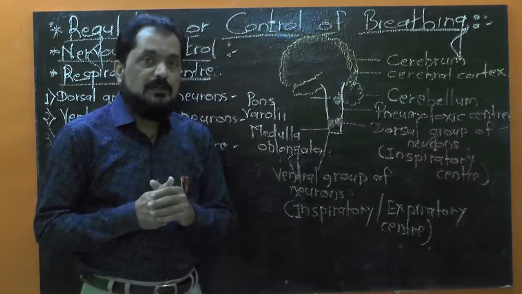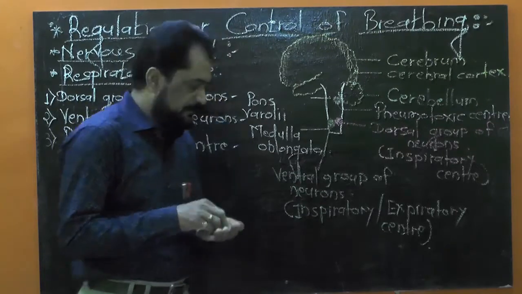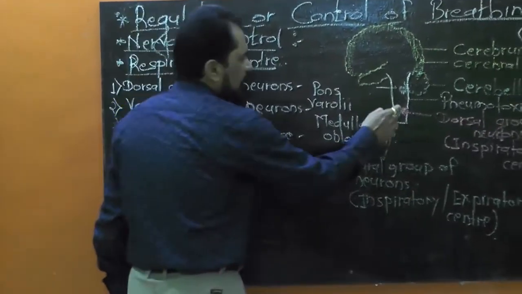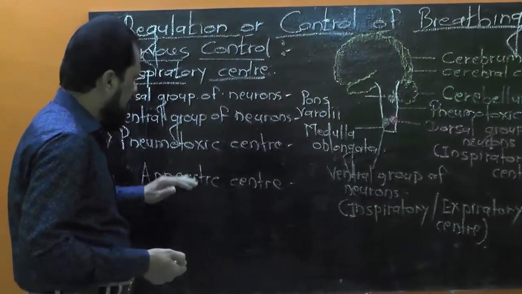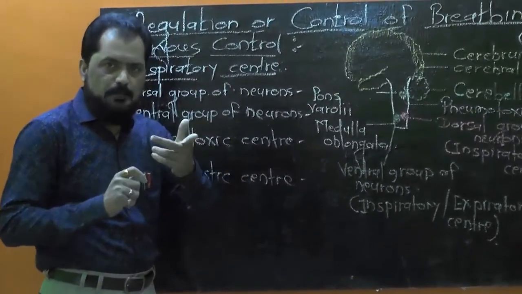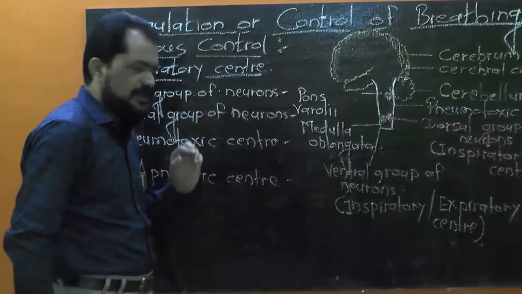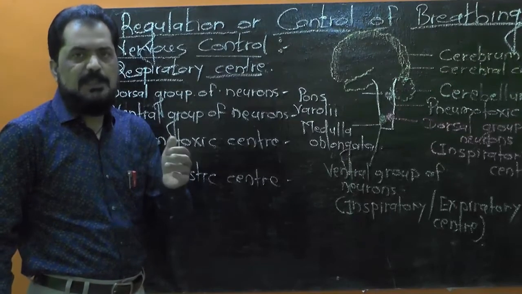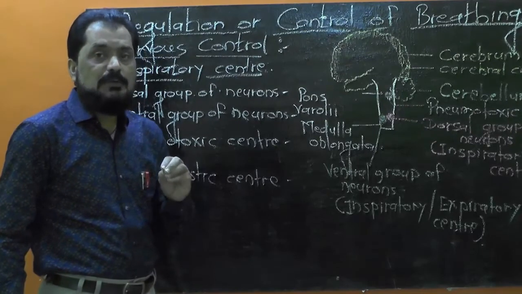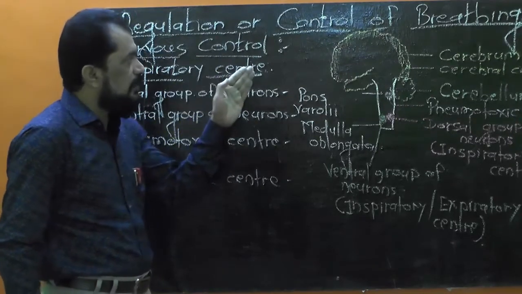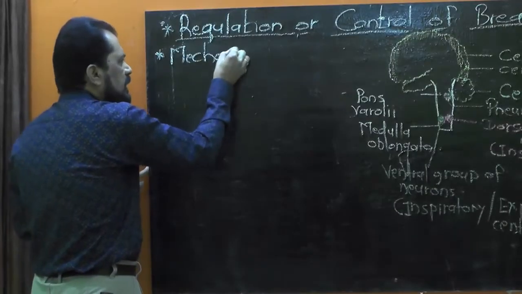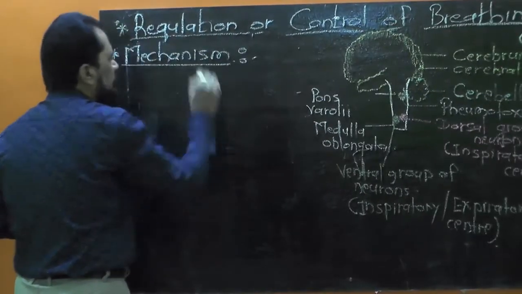And there is one center known as apneustic center. It is present in the ventral portion of medulla oblongata, and this center is antagonistic to the pneumotoxic center. You know, antagonistic means opposite. The pneumotoxic center and apneustic center are antagonistic in functioning, opposite in their work. Now, we have to study the actual mechanism of regulation of breathing, control over the act of breathing. Now let me explain to you the actual mechanism of control of breathing.